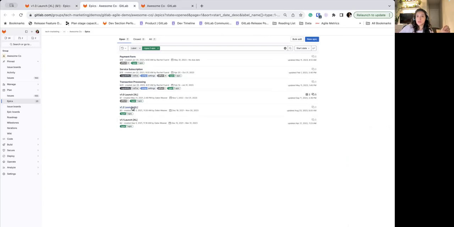I can also do my roadmap based on them, my epic boards based on them. I can really tailor my view so I only see these large deliverables, which is usually a view someone like a portfolio manager would want.